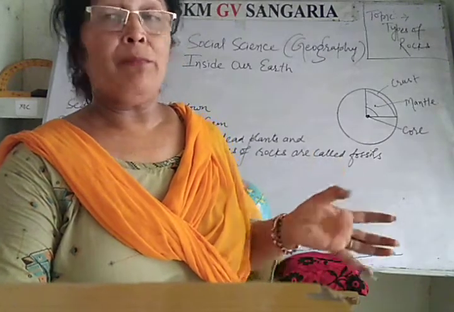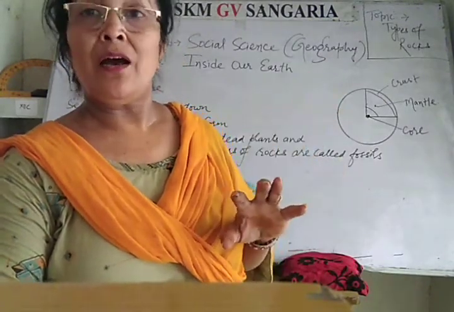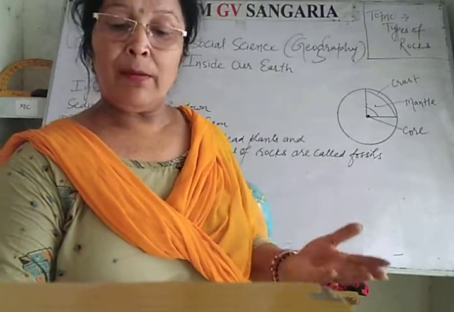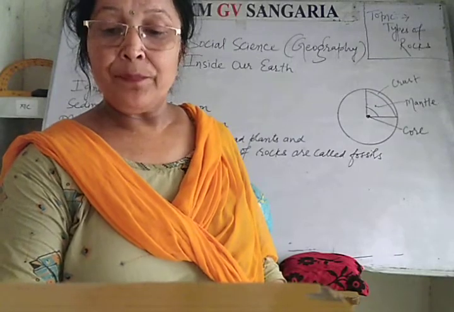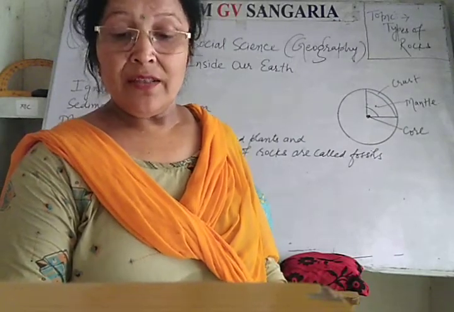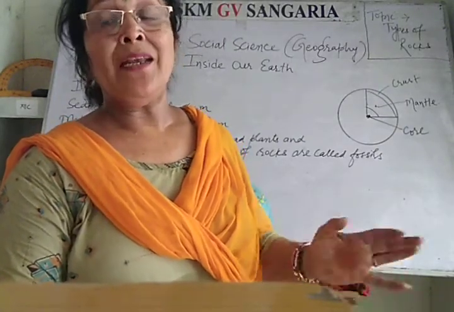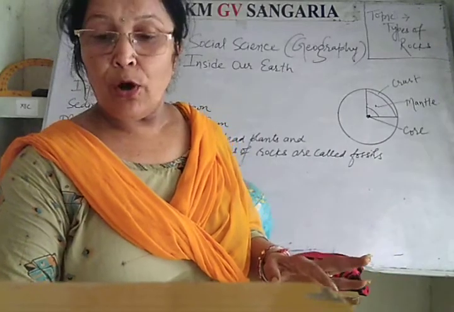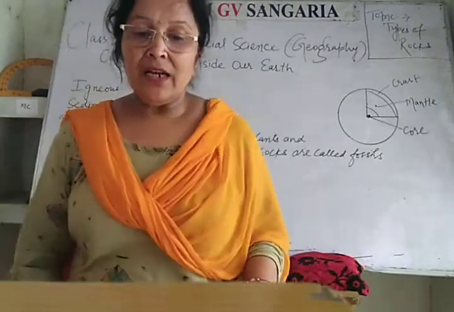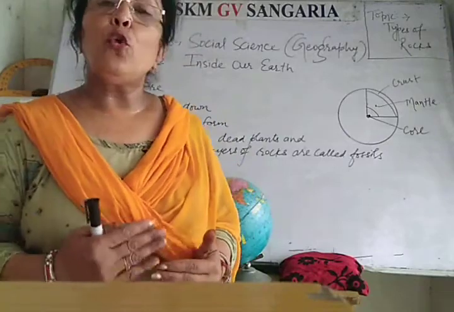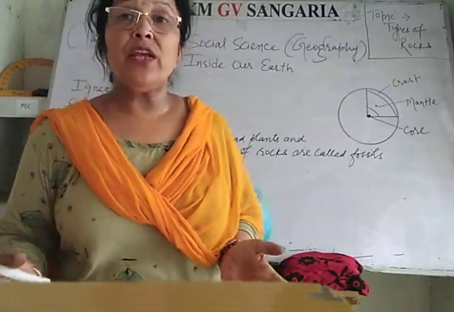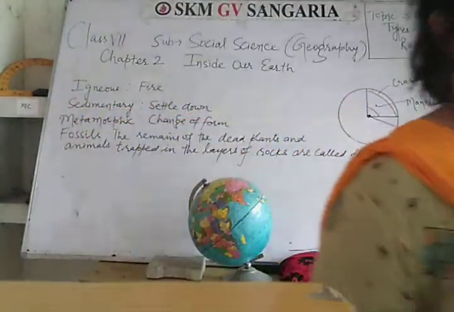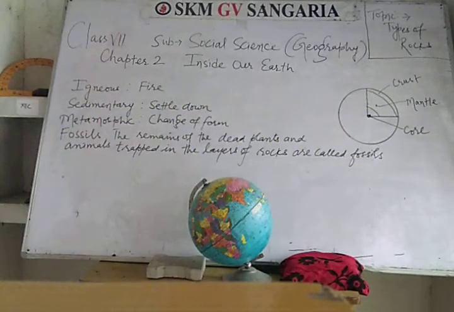Some molten magma comes out on the earth, and some remains inside the earth's crust. Then solid rocks form. When solid rocks form inside the earth's crust, those solid rocks are called intrusive igneous rocks.